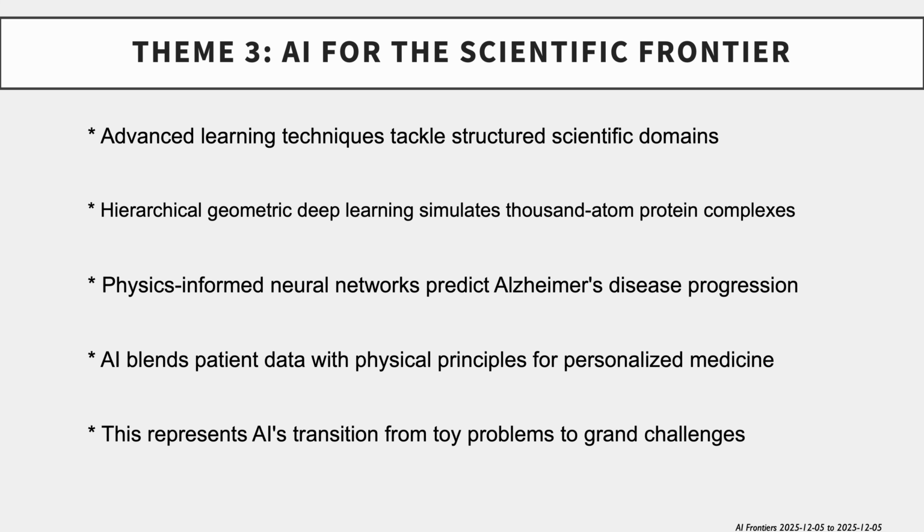Theme 3 is AI for the scientific frontier. From cat pictures to protein folding, AI earns its PhD. Advanced learning techniques tackle structured scientific domains. Hierarchical geometric deep learning simulates 1,000-atom protein complexes. Physics-informed neural networks predict Alzheimer's disease progression. AI blends patient data with physical principles for personalized medicine. This represents AI's transition from toy problems to grand challenges.